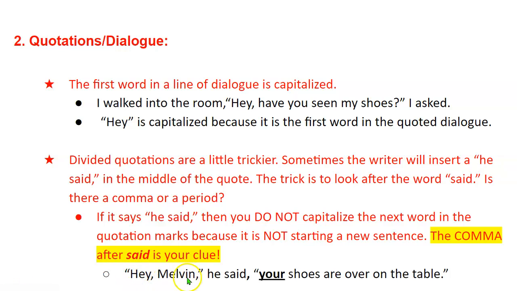So watch: "Hey Melvin," he said, comma. And then we have this quotation starting again. This is a continuation of hey Melvin. "Hey Melvin," he said, "your shoes are over on the table." Hey Melvin is the start of the sentence. Your shoes are over on the table is the end of the sentence. They're not two separate sentences.